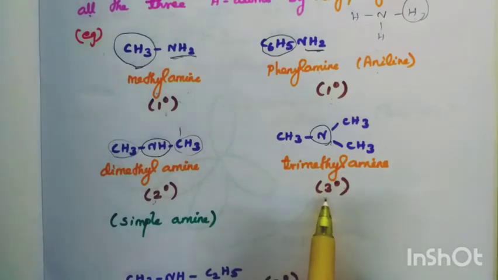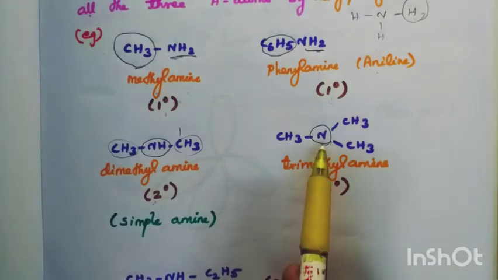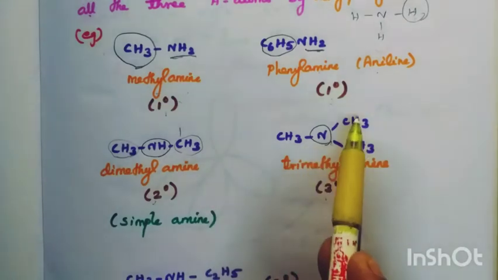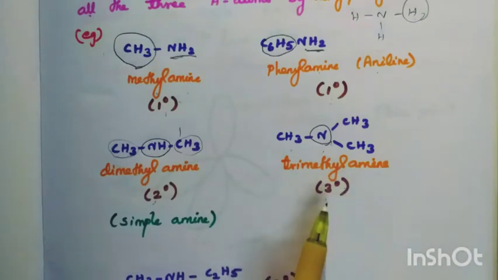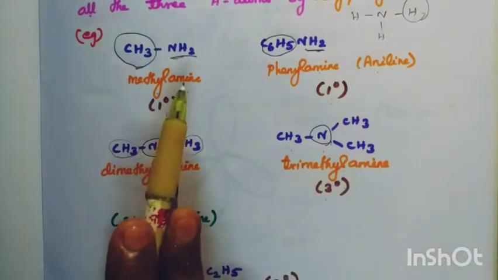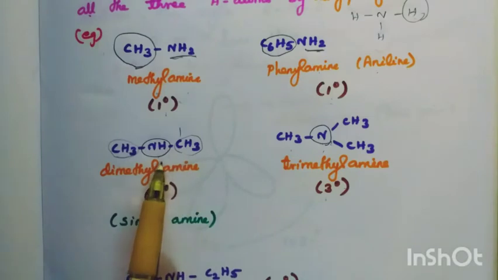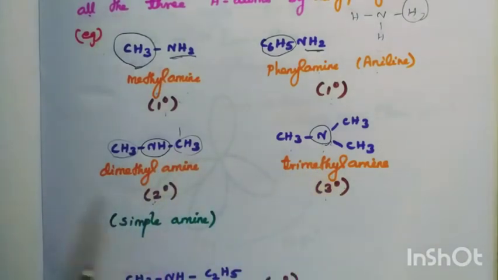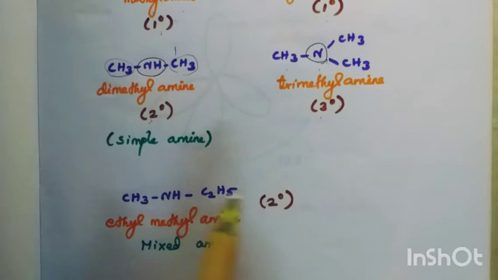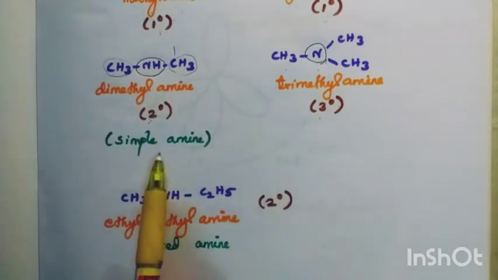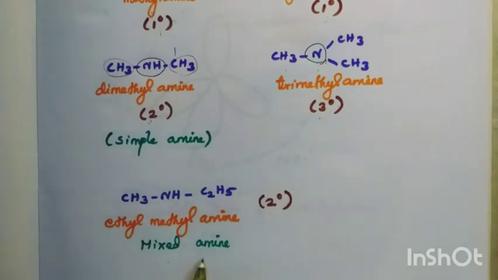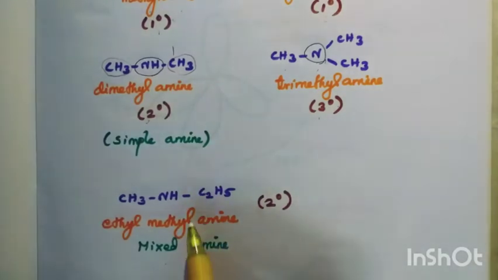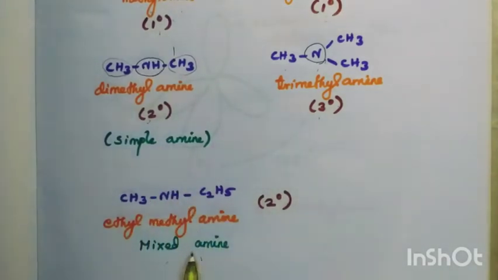The next is tertiary amine. Tertiary amine means the compound containing N with three alkyl groups, so trimethylamine. NH2 means primary amine, NH means secondary amine, N means tertiary amine. Another example is a simple amine. Why is it simple? Both groups are the same. Next, mixed amine. We studied in ethers also simple ether and mixed ether, symmetric and unsymmetric. Similarly in secondary amines we have simple and mixed amines.